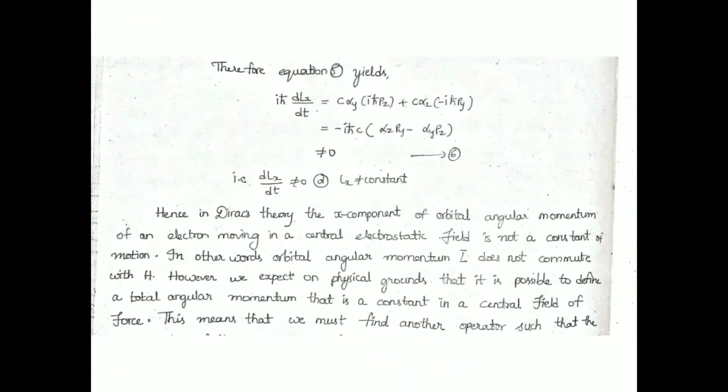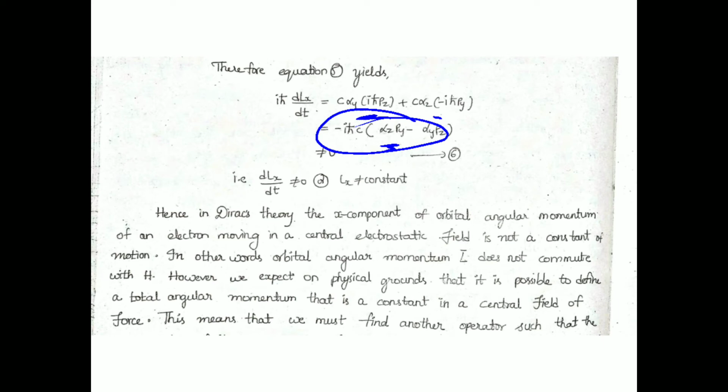So that is another cα_y iℏ p_z and cα_z minus iℏ p_y. So if we take minus iℏ as common, from here what would remain is α_z p_y, and from here, as there is a minus, minus into minus, so minus α_y p_z would remain. So finally we are getting this, and this is not equal to 0.